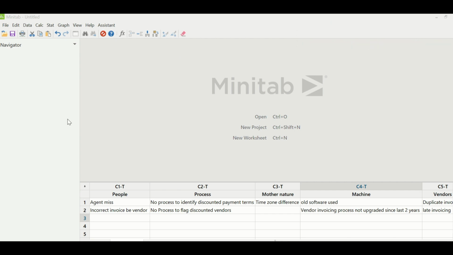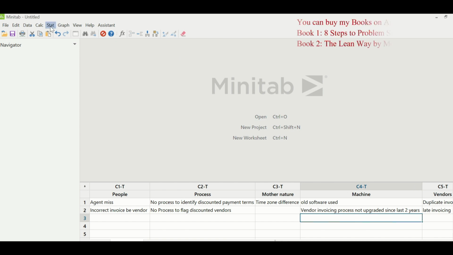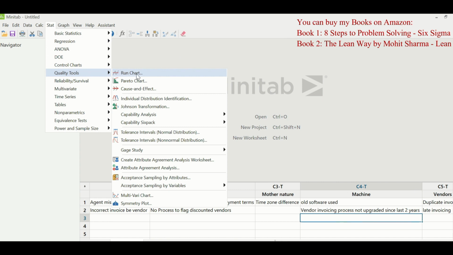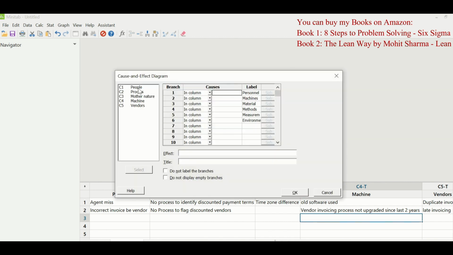So now I am going to show you how to create this fishbone diagram in Minitab. For that, you will go to Stat, Quality Tools, and cause and effect diagram. Fishbone diagram is also known as cause and effect diagram. Under causes, you will select people and you can change the label also to people. The next is process. Change the label to process and move on.